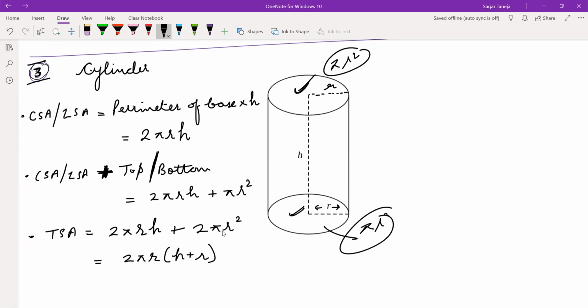In TSA, we will add both pi r square and pi r square, that is 2 pi r square. Then take common, you will get this. So this is the formula for TSA: 2 pi r (h plus r). Is it clear?